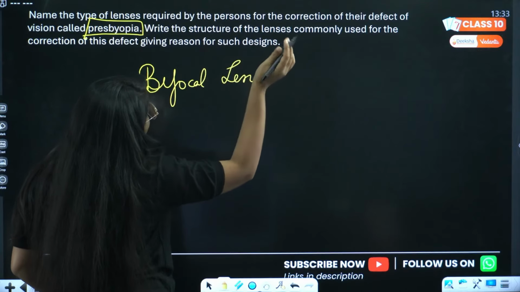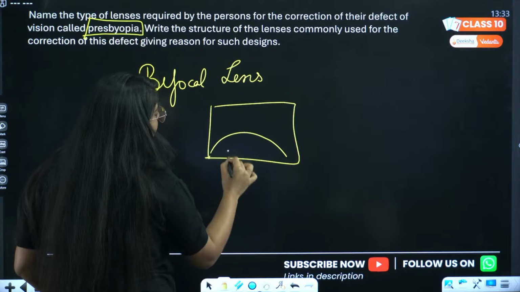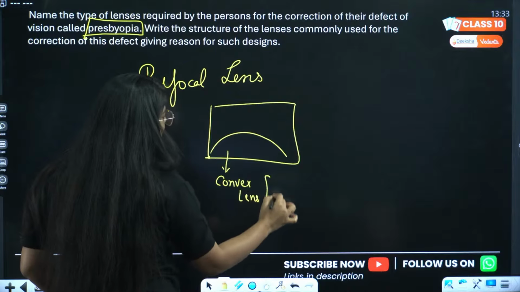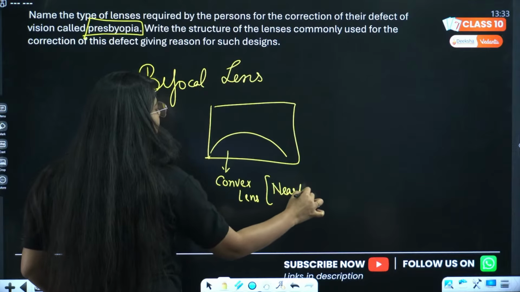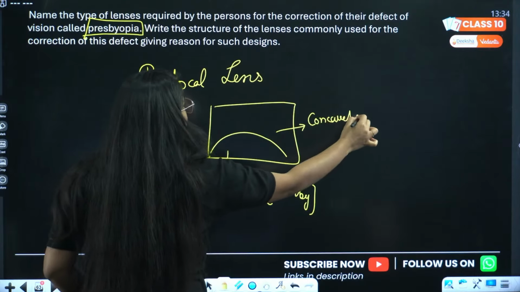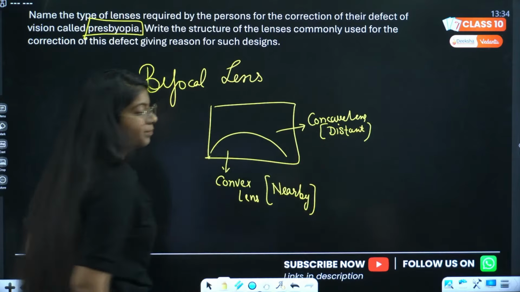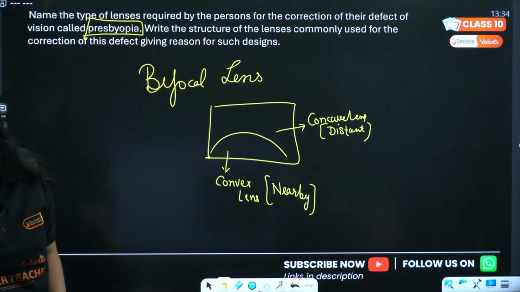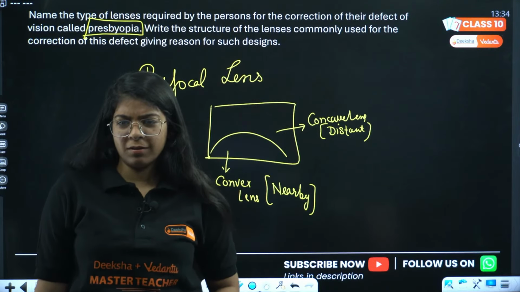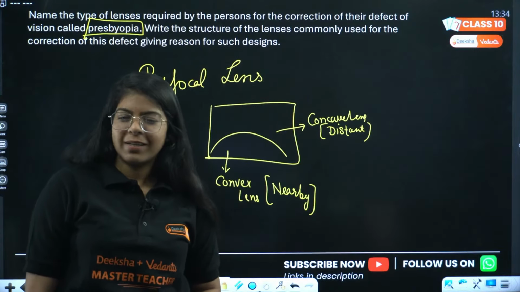Write the structure of the lens commonly used for the correction of this defect. So we know the structure is simple. The lower part is convex lens to see nearby objects clearly, and the upper part is concave lens, and it is used to see distant objects clearly. Right? Understood? Rukmini is also saying bifocal lens. Sudhanshu, Madurga, Kalpana. Yes, everyone.